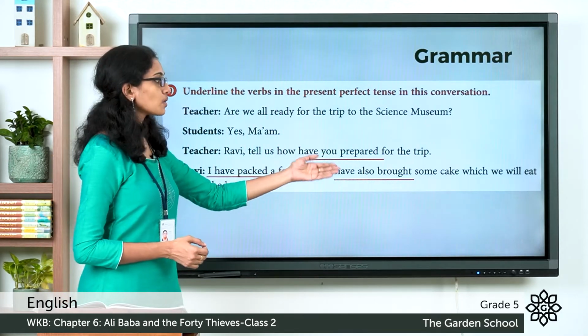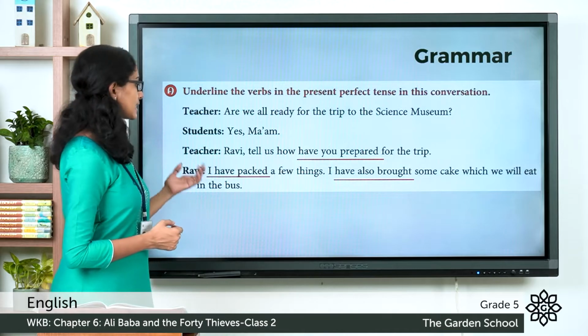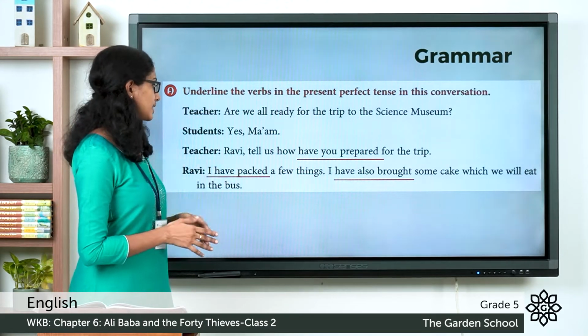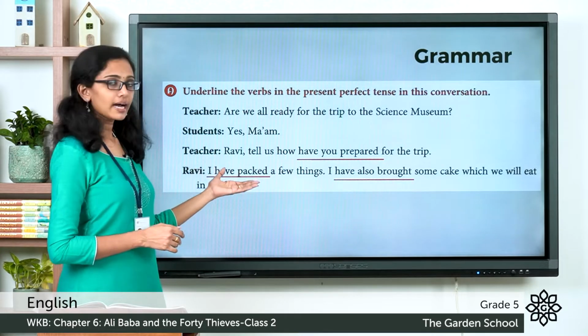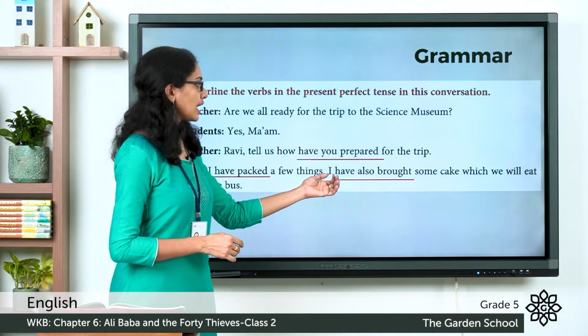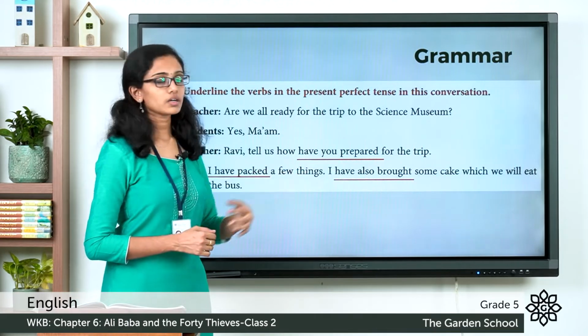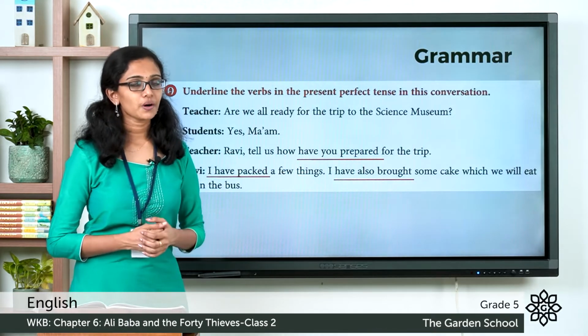I have also brought some cake which we will eat in the bus." So you can see two verbs are there which are in present perfect tense. I have packed and have also brought. So have packed and have brought. These are verbs in present perfect tense.